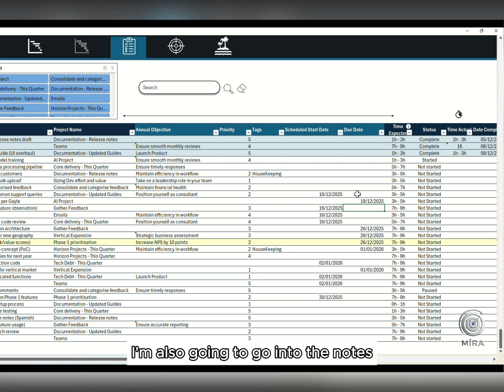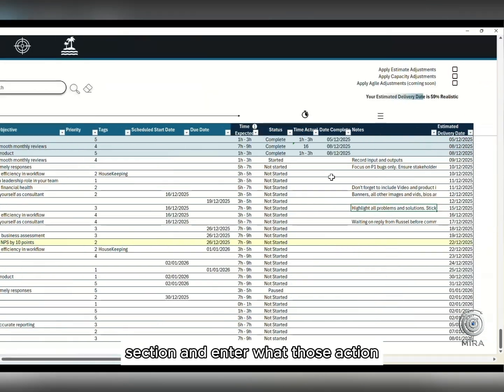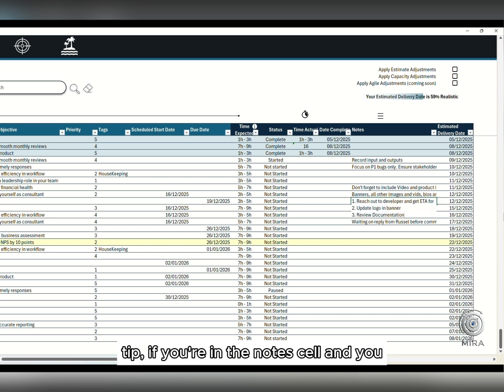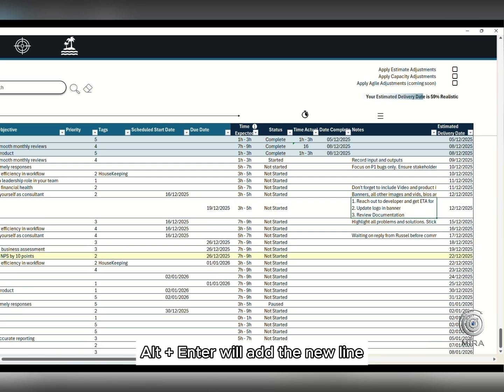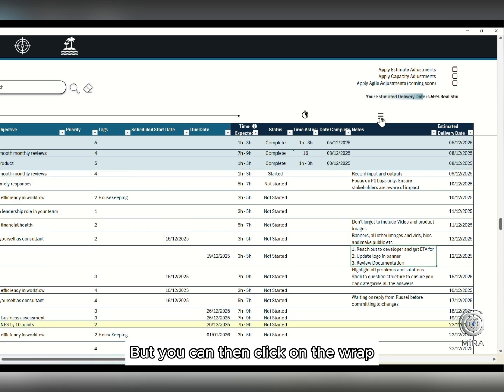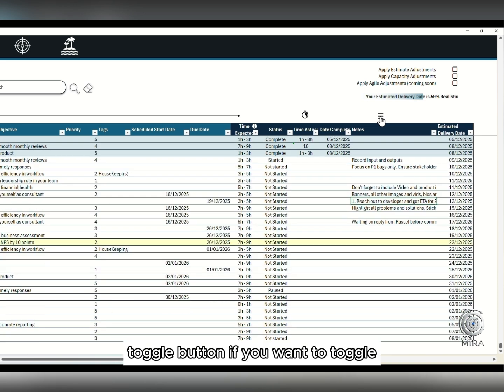I'm also going to go into the notes section and enter what those action points are for future reference. Quick tip, if you're in the notes cell and you want to add a new line within the cell, pressing Alt and Enter will add a new line. This will automatically change the view for that task to a detailed view, but you can then click on the Wrap Toggle button if you want to toggle between detailed and compact view.